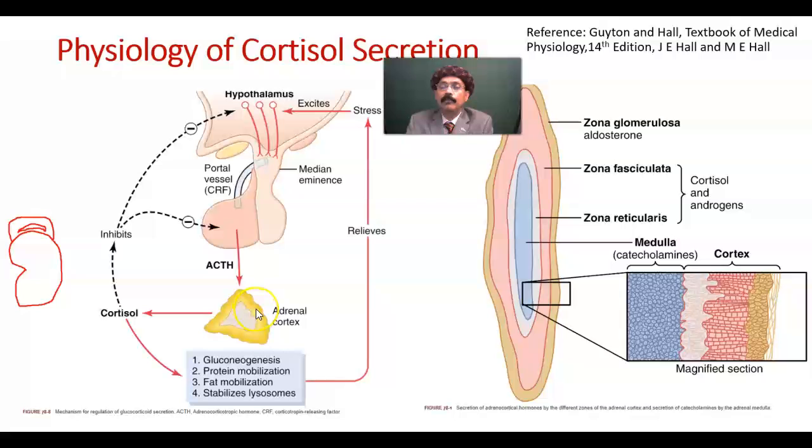Cortisol source is from the zona fasciculata. It is stimulated by ACTH from the anterior pituitary. The anterior pituitary is stimulated by the hypothalamic corticotropin releasing factor from the hypothalamus of the brain. In stressful situations, the hypothalamus is excited to produce that. There's a feedback mechanism: if there is excessive cortisol, ACTH will not be released from the anterior pituitary, and the hypothalamus will not produce the corticotropin releasing factor.